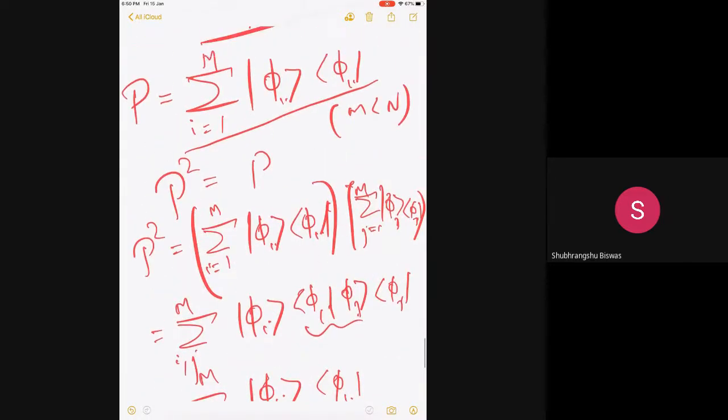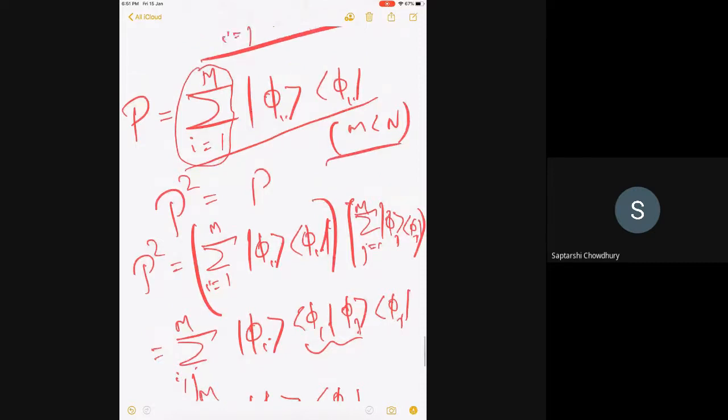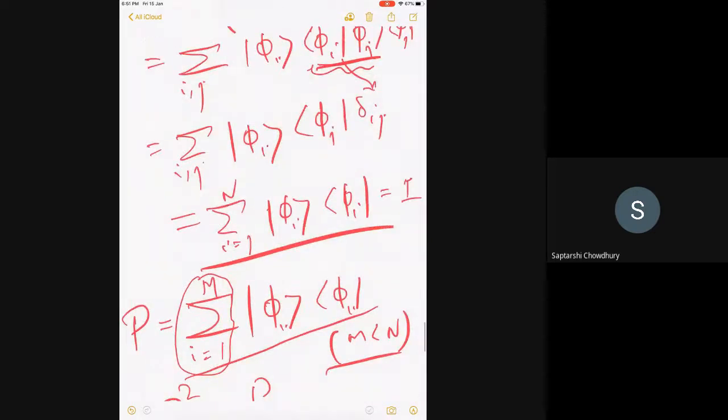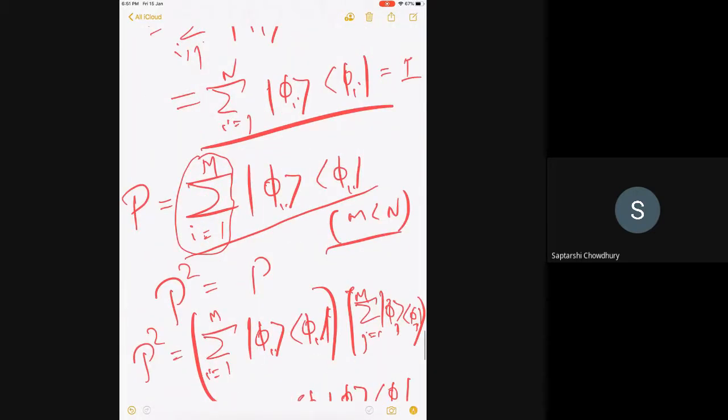Sir, that part where the summation m is less than n? Yes. So m is not a complete set. I have the complete set of functions, but I am taking only a subset to construct an operator. This operator will no longer be the identity operator.